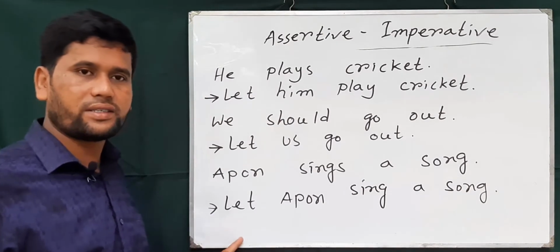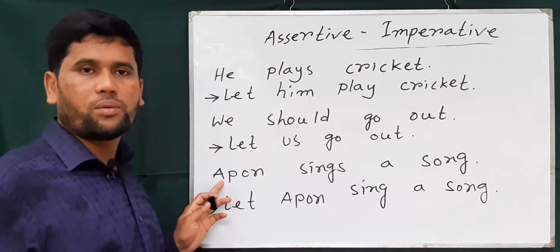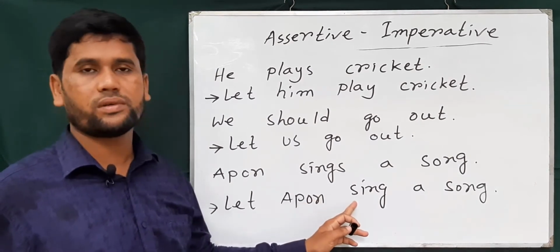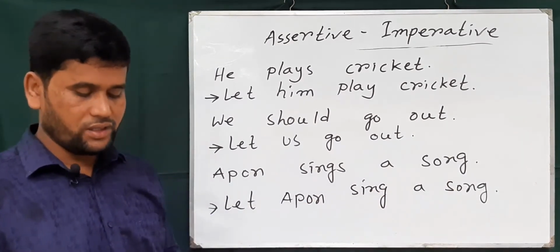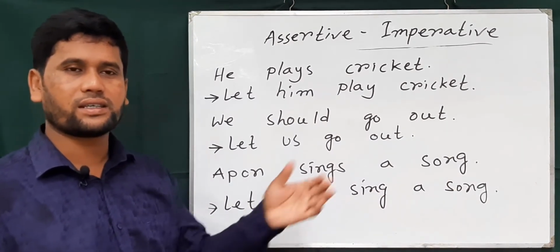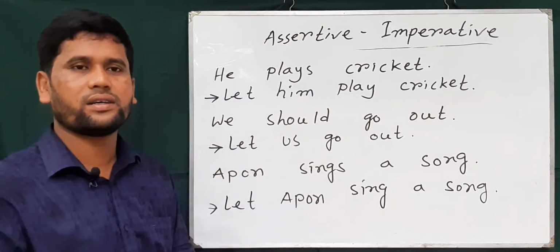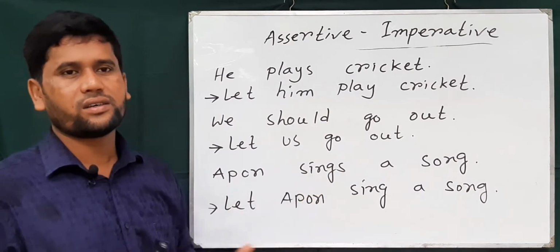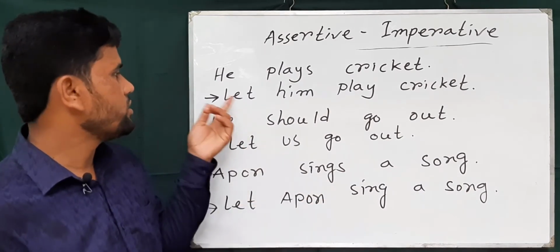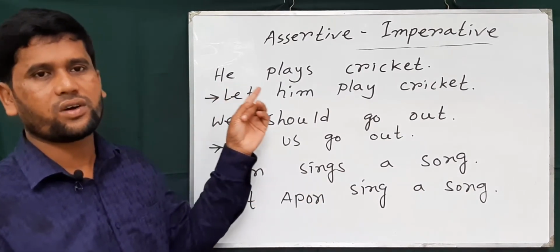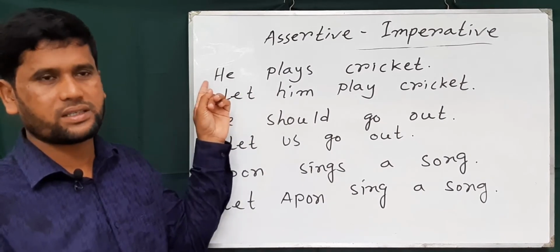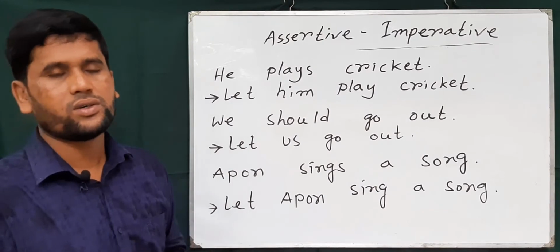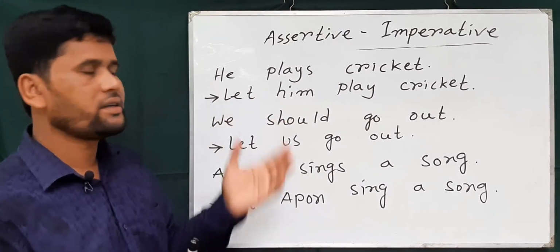Just use let and the objective form of the subject and the base form and another part. So in this way we can change any assertive to imperative. When we find first person or third person at the very beginning of an assertive sentence, we use let first and the objective form of the subject, then the base form of the verb. So in this way we can change from assertive to imperative.